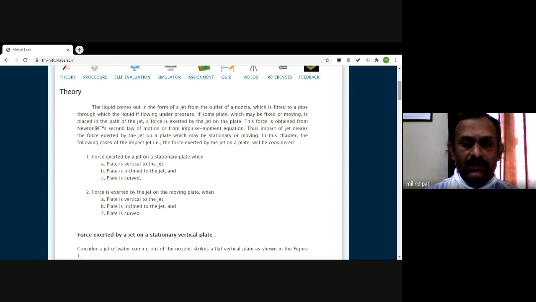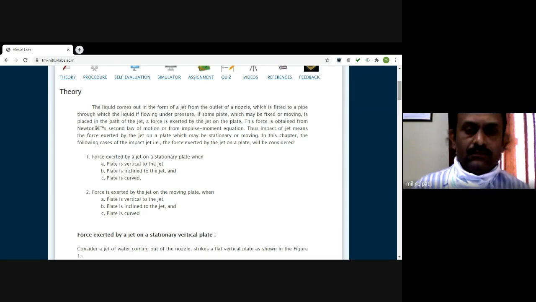We generally fit this nozzle at the end of the pipe through which the water is moving at a high pressure. As soon as this high pressure water enters into the nozzle, its pressure energy is converted into kinetic energy, and a very high velocity jet of water is formed. This high velocity jet of water can then be allowed to impinge over the plate. The plate may be a fixed plate or a moving plate.